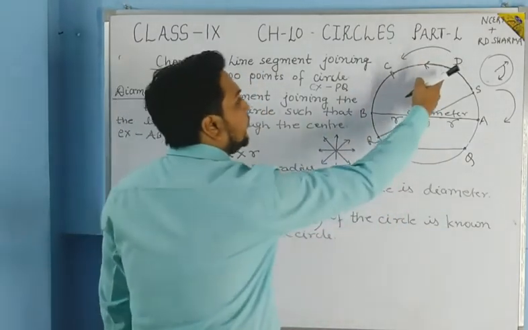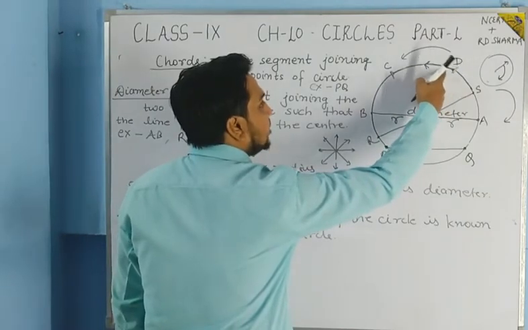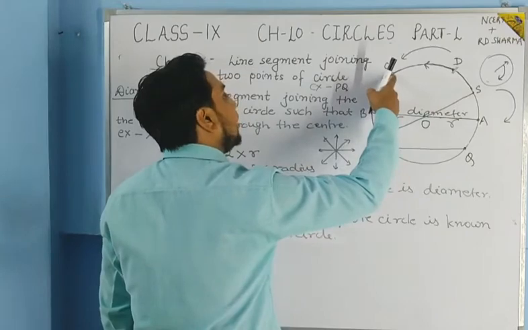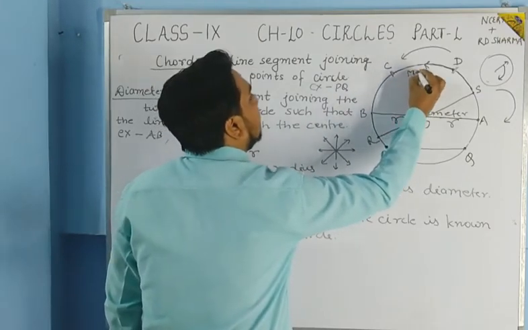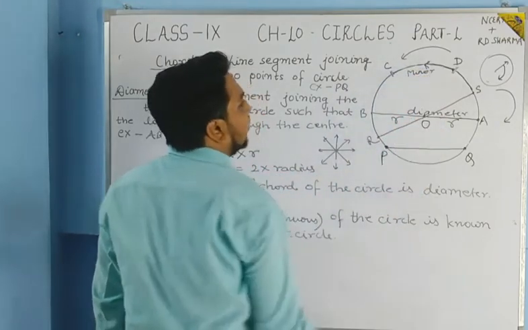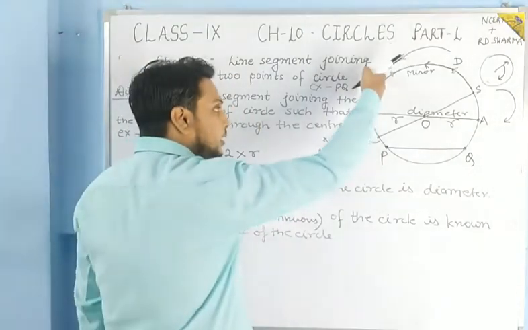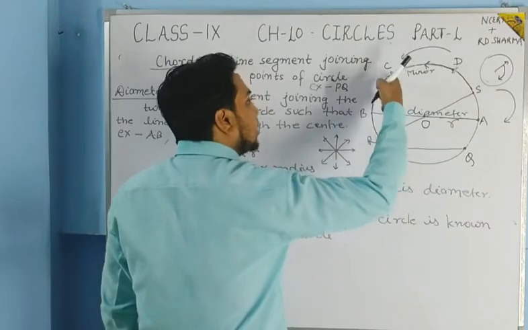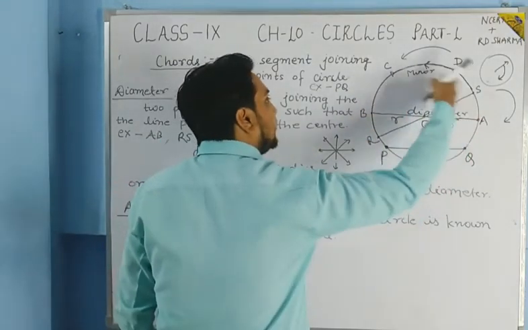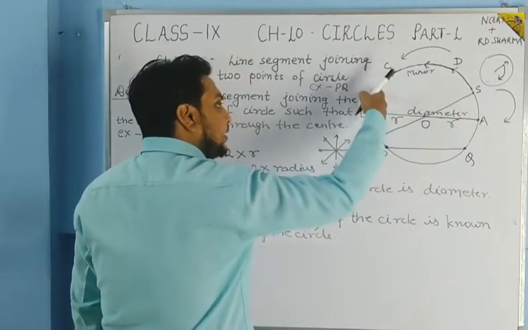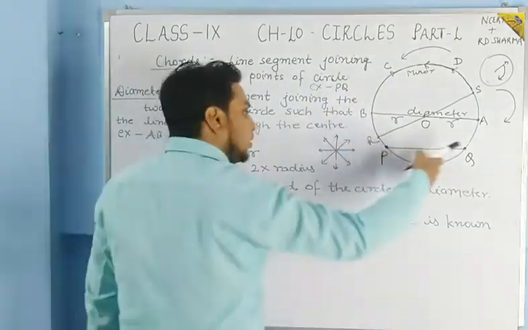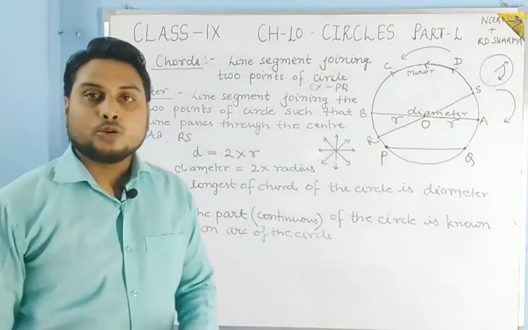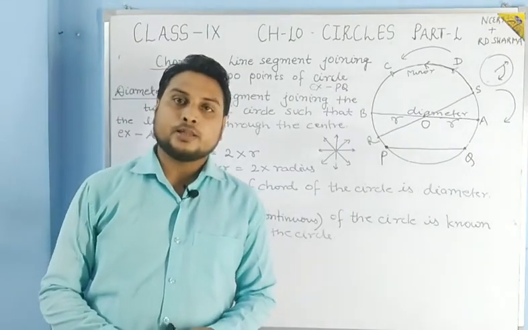So here, the arc which is D to C is the minor arc. And if you see C to D, this is also an arc, because 2 points are there, so you can reach like this also, C to D. So this will be your major arc. Here 2 important things are there.